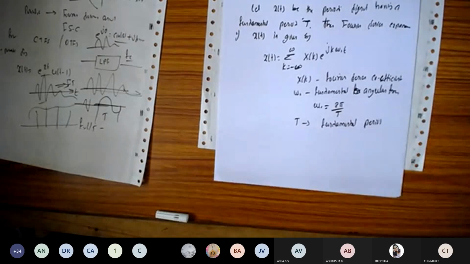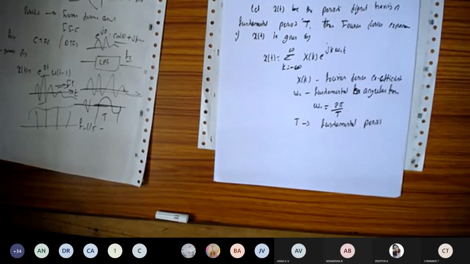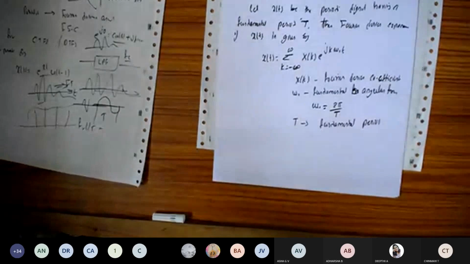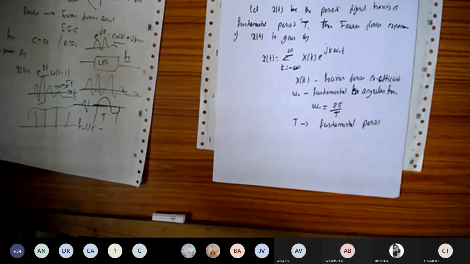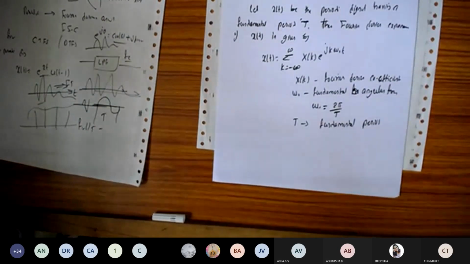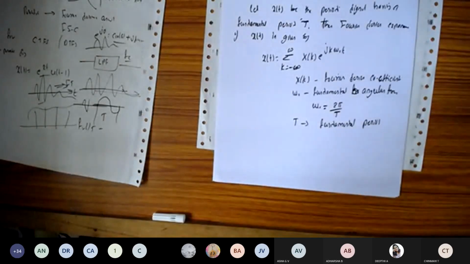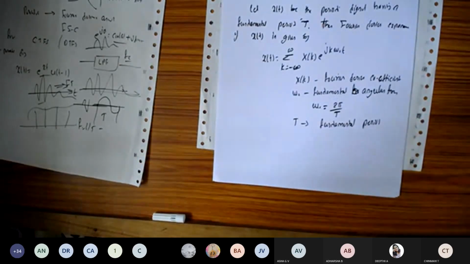T is the fundamental period, and k can take values from minus infinity to plus infinity. So we'll take that one. Done, right?